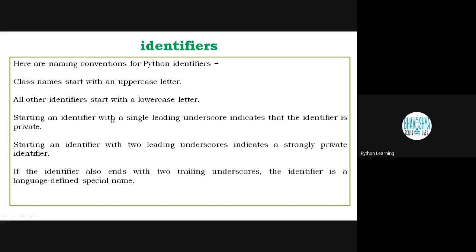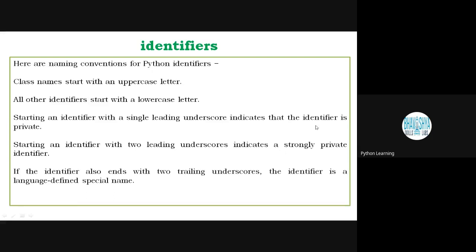Starting an identifier with a single leading underscore indicates that the identifier is private. Now, this part is important. Suppose I have to write some identifier leading with an underscore. Suppose I start an identifier with an underscore. It means it's private. Starting an identifier with two leading underscores indicates that it's a strongly private identifier.